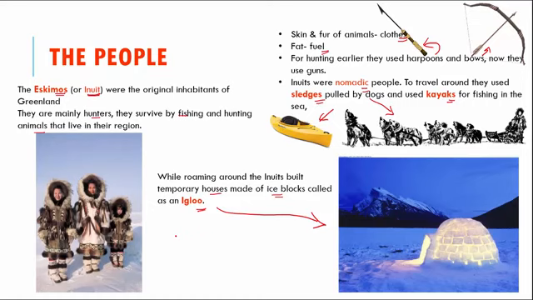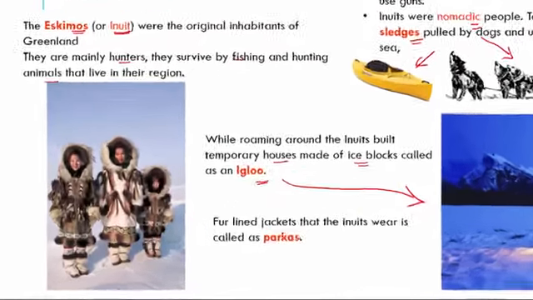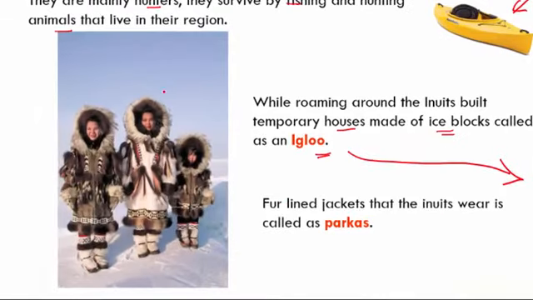Now, there's another interesting thing about their attire. The kind of clothes that they wear are generally fur-lined jackets which have a hood. Okay, you can see here this has a hood, right? Now these fur-lined jackets which have a hood are called parkas, and this is the traditional warm wear of Eskimos.